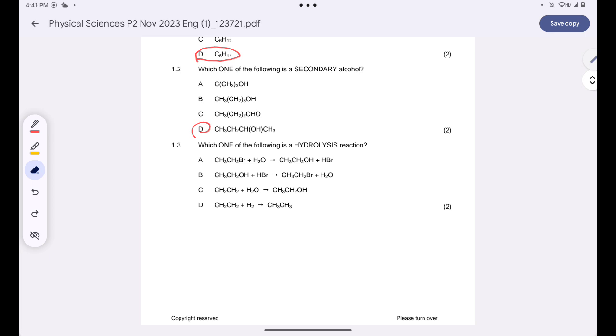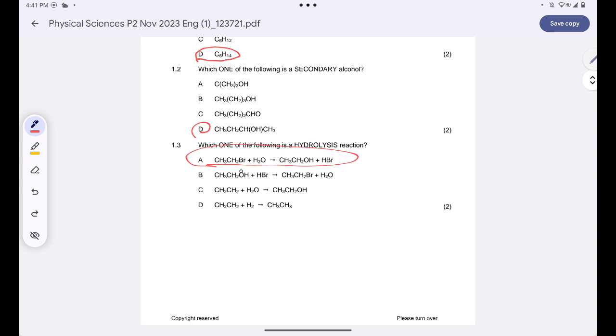So on my reactants I want to see a haloalkane, and on my products I simply want to see an alcohol. And I must have a substitution. There's only one option whereby I have a haloalkane as a reactant, and on the products I have an alcohol. That's A.